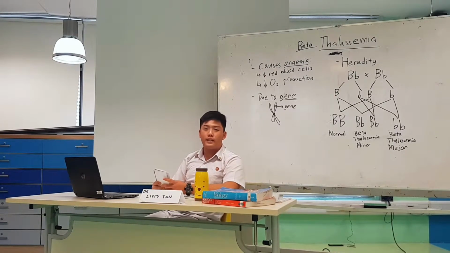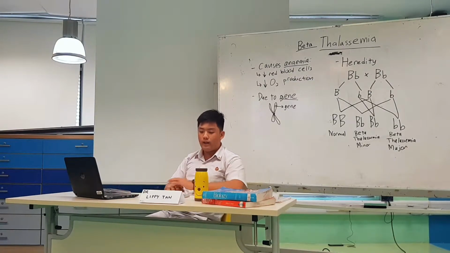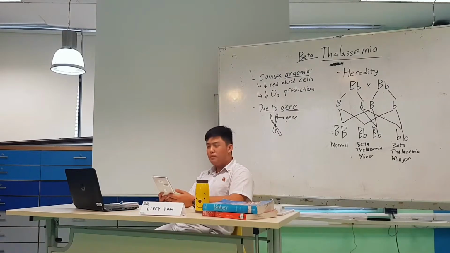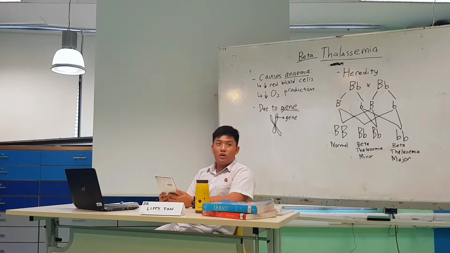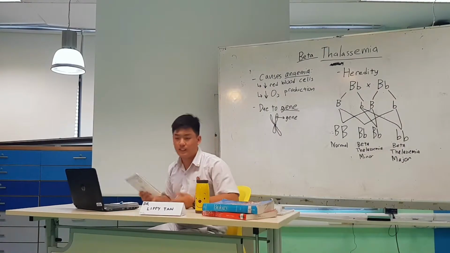So what is thalassemia exactly? Thalassemia is caused by a gene in the chromosome. When this gene causes the formation of the beta chains in hemoglobin to be reduced or absent, the hemoglobin cannot be formed properly. And the carrying capacity of oxygen in the blood is affected. So the person will feel fatigued more easily, and when he does anything strenuous, he just gets tired.